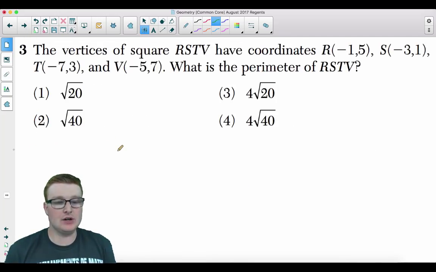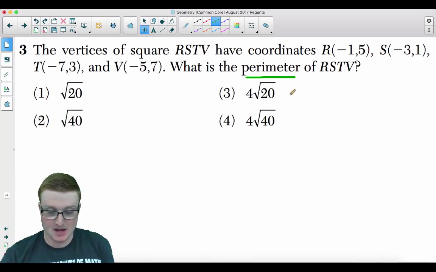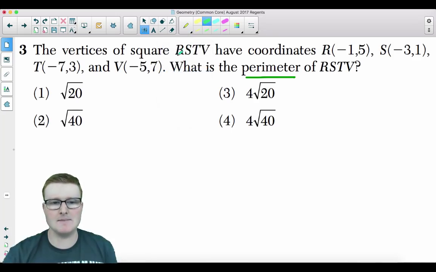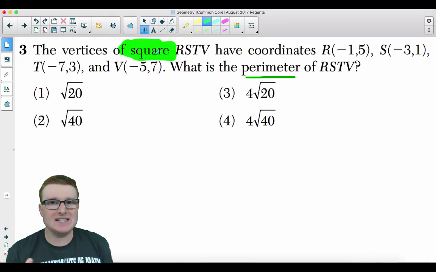Number 3. The vertices of square RSTV have the coordinates (-1, 5), (-3, 1), (-7, 3), and (-5, 7). What is the perimeter of RSTV? So here's the thing, you could save a lot of time on this question. What they really want you to do is use the distance formula 4 times, add them all up, and you get your perimeter, because perimeter means adding up all the sides.